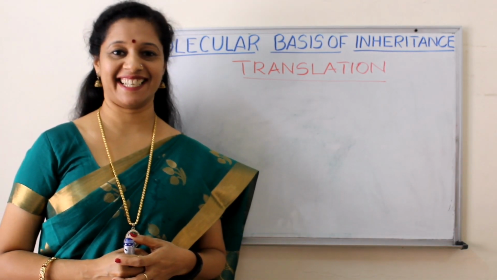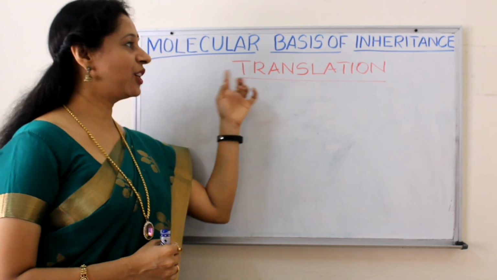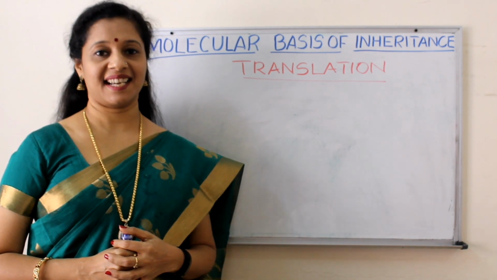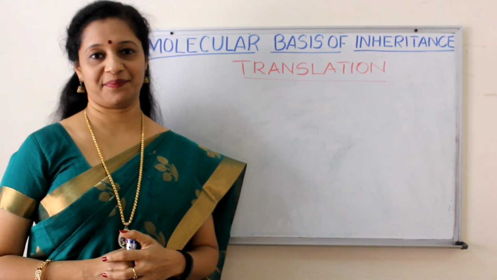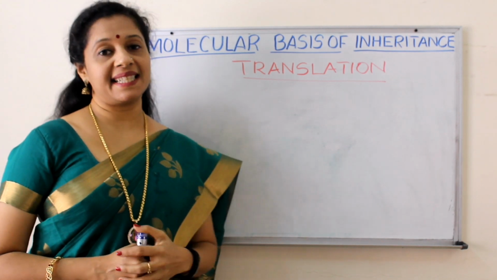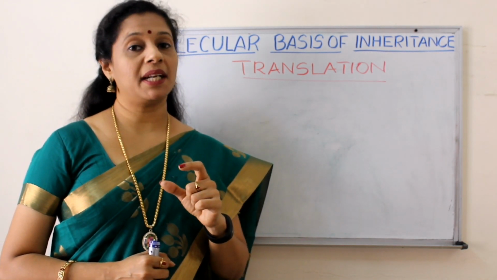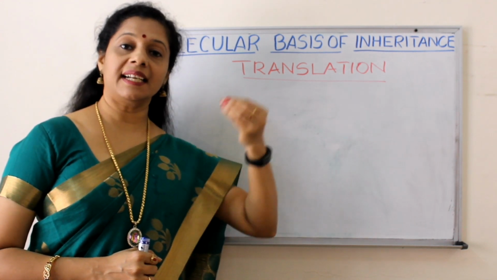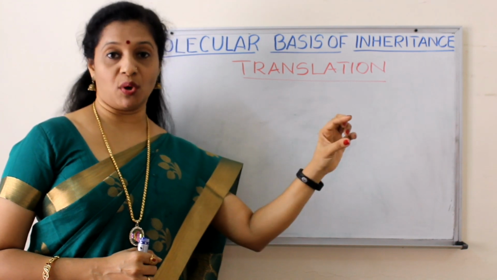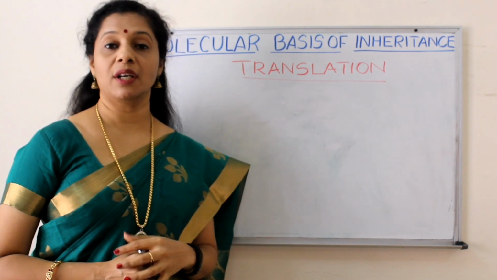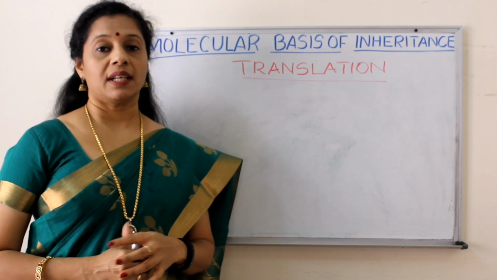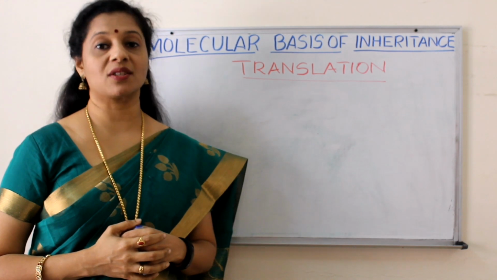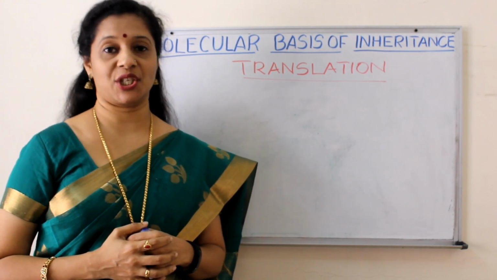I am Soumya Harikrishna. We are learning the chapter Molecular Basis of Inheritance. Today, let us learn protein synthesis, otherwise called translation. What is protein synthesis? We know proteins are made up of amino acids. So, hundreds of amino acids are connected end to end with peptide bonds to form long molecules of proteins. So, the polymerization of these amino acids to form a long polypeptide chain is called protein synthesis or translation.